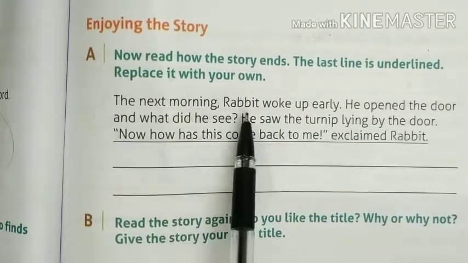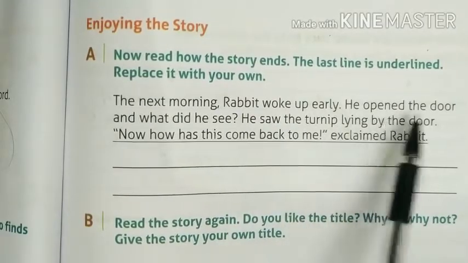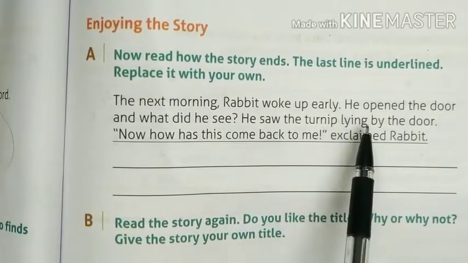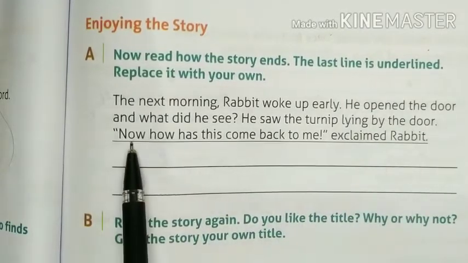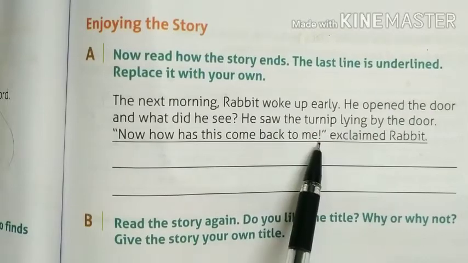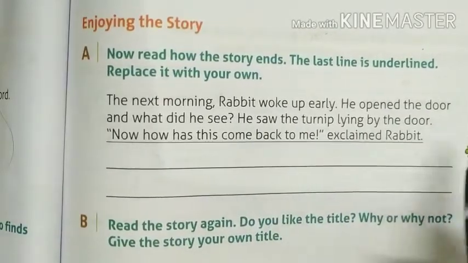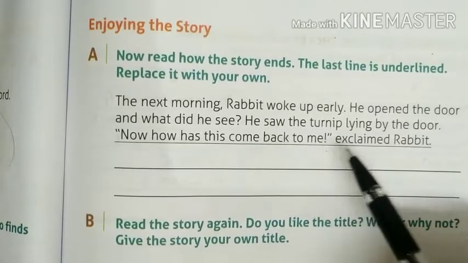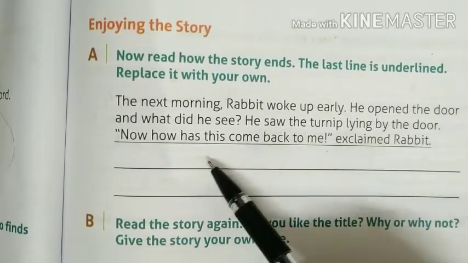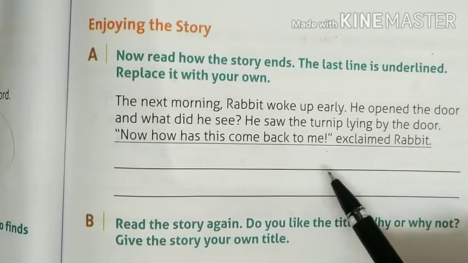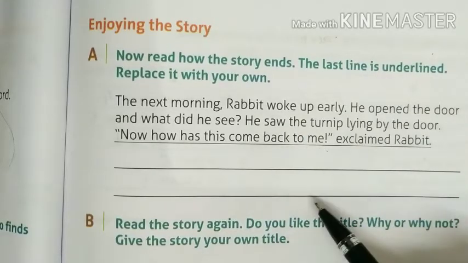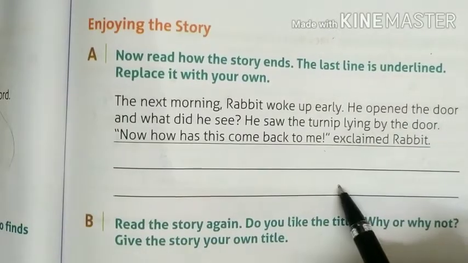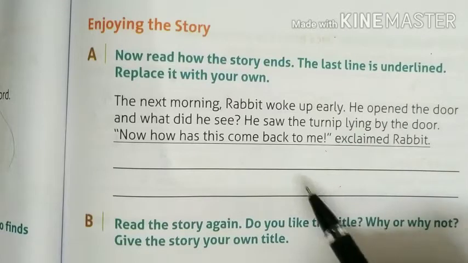The next morning, Rabbit woke up early. He opened the door, and what did he see? He saw the turnip lying by the door. "Now, how has this come back to me?" exclaimed Rabbit. So what happened at the end? The turnip came back to Rabbit himself, and he was surprised. Now it is saying that if you want to write, means extend the story, what would have happened next, you can write it here. If you want, you can do it on your own.